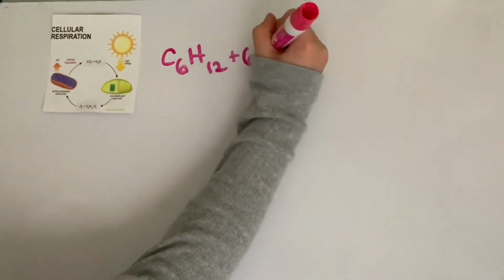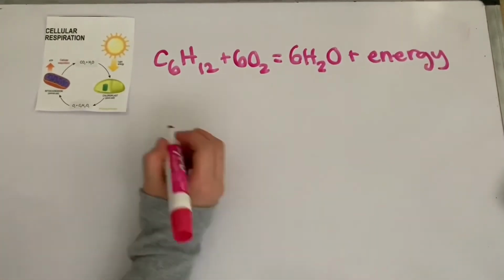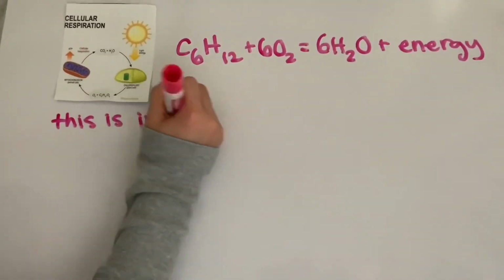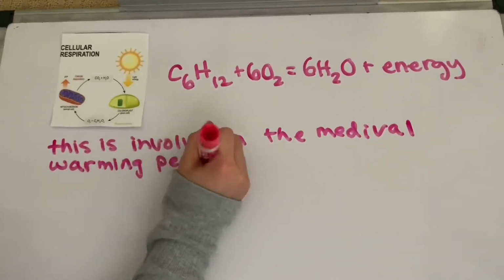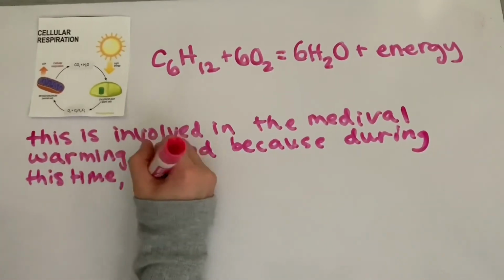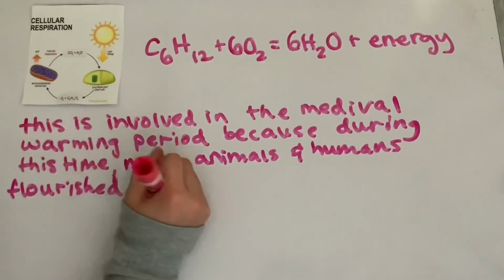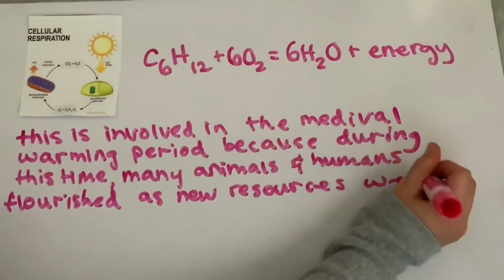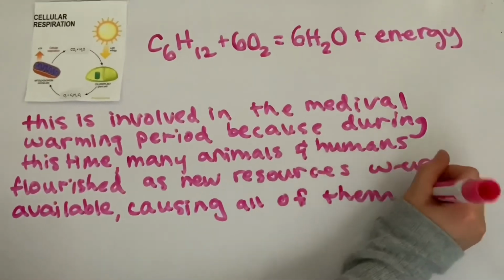The second balanced chemical reaction that is related to the medieval warming period is cellular respiration, which is the process of oxidizing food molecules like glucose to CO2 and water. The energy released is trapped in the form of ATP for use by all the energy-consuming activities of the cell. This is involved in the medieval warming period because during this time, animals and humans flourished as new resources were available, causing all of them to go through cellular respiration.